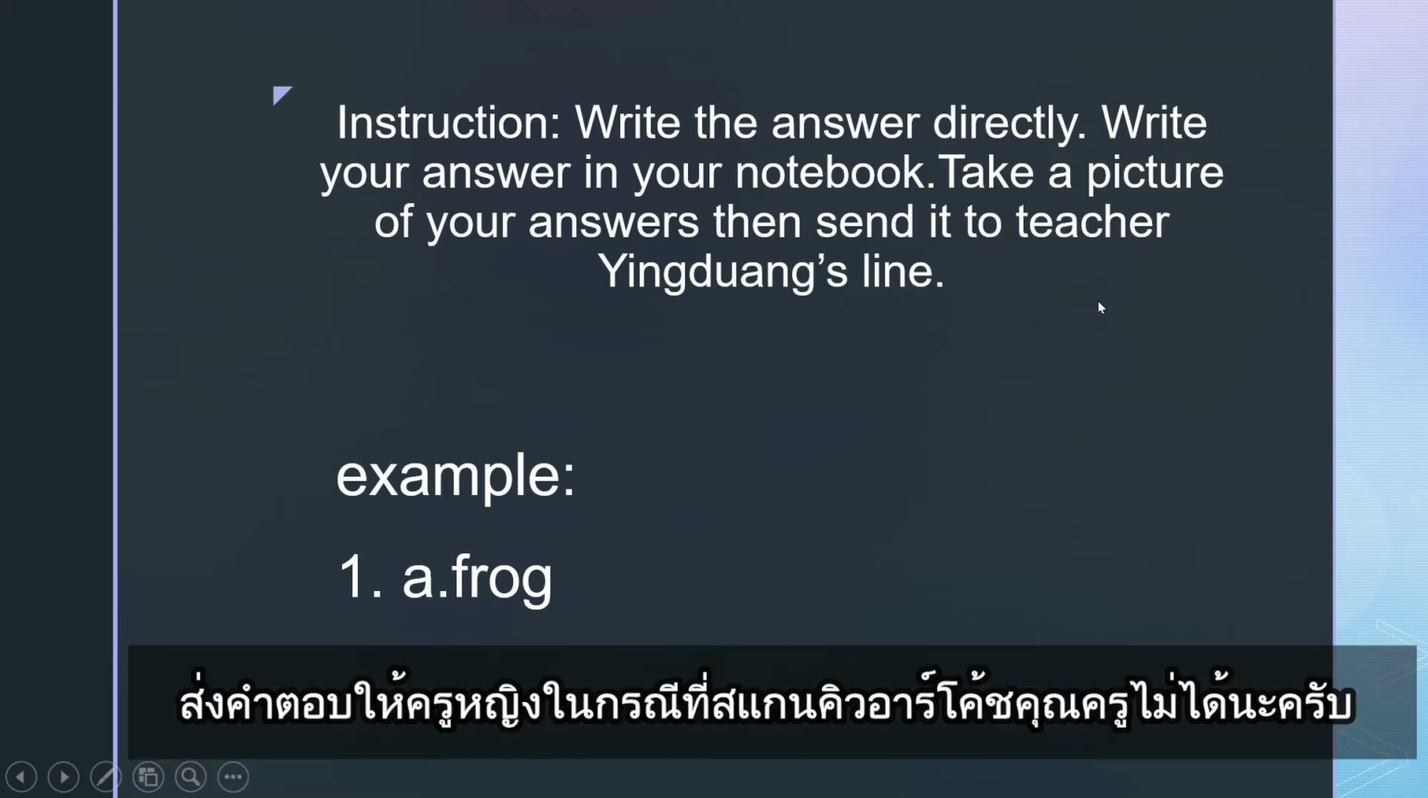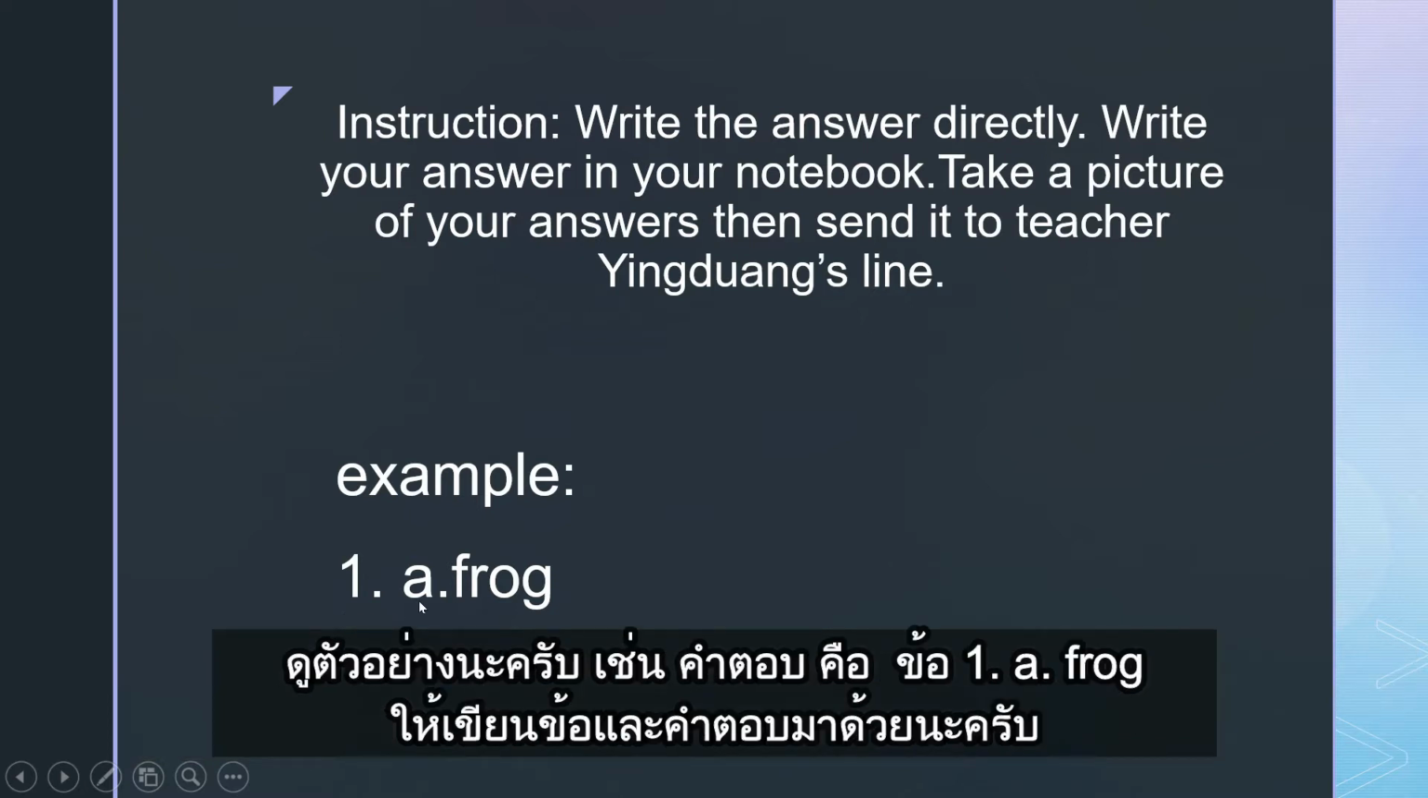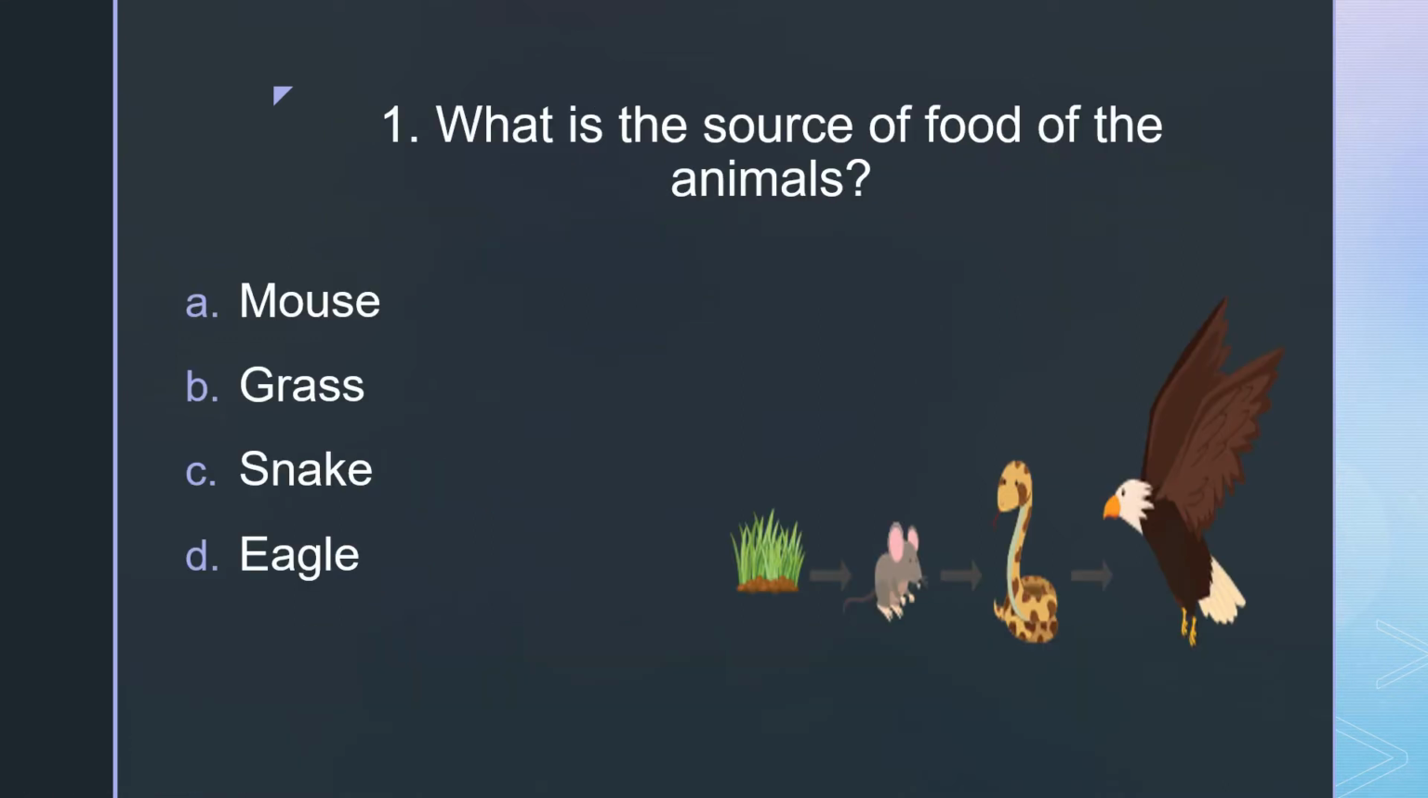Because some of you did not send it to me, maybe you cannot scan my QR code. So you better first send it to teacher Yang because you have contact with teacher Yang, and teacher Yang will just forward your answers to me. So for example, if your answer number 1 is A, frog, you just write the answer directly. Do not write the question.